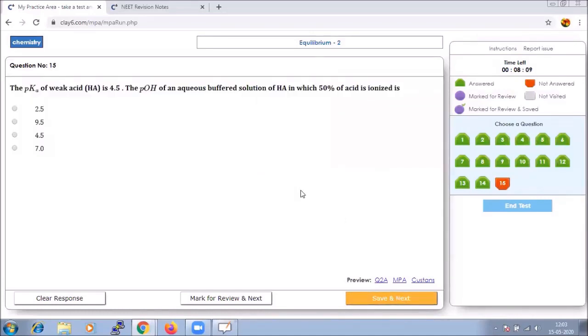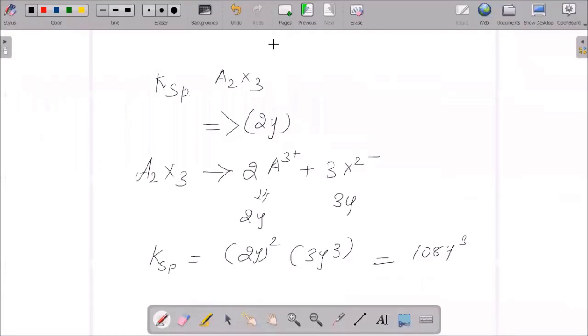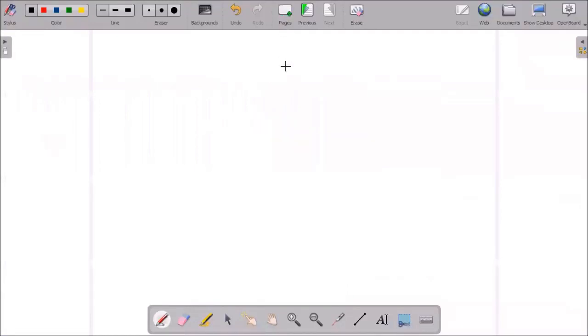The pKa value of weak acid HA is 4.5. What is the pOH of an aqueous solution, that is a buffered solution of HA, in which 50% of the acid is ionized? They have given that 50% of the acid is ionized. So when an acid is 50% ionized, if I take that acid as HA, it will be equal to A minus.